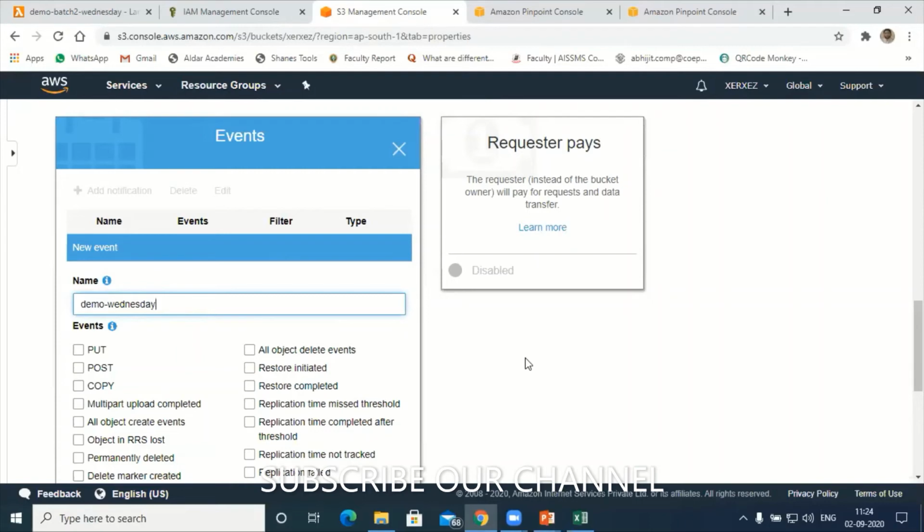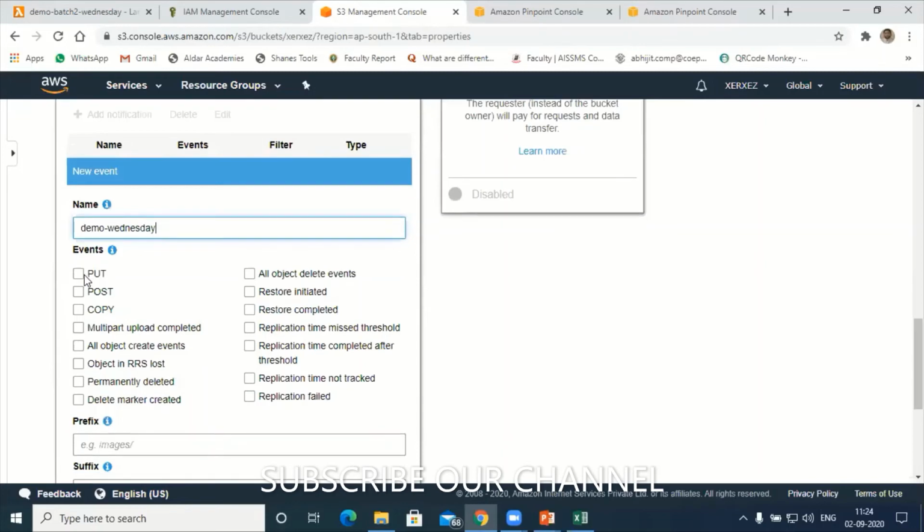See here, it gives a lot of options. If someone adds a file in this directory, I can select that as one event. If someone is copying a file, I can do that too. There are plenty of other options. I will also choose all object delete events, in case someone deletes files from here. So for this demo Wednesday, I have chosen three events. Along with this, you can add a suffix and prefix also.